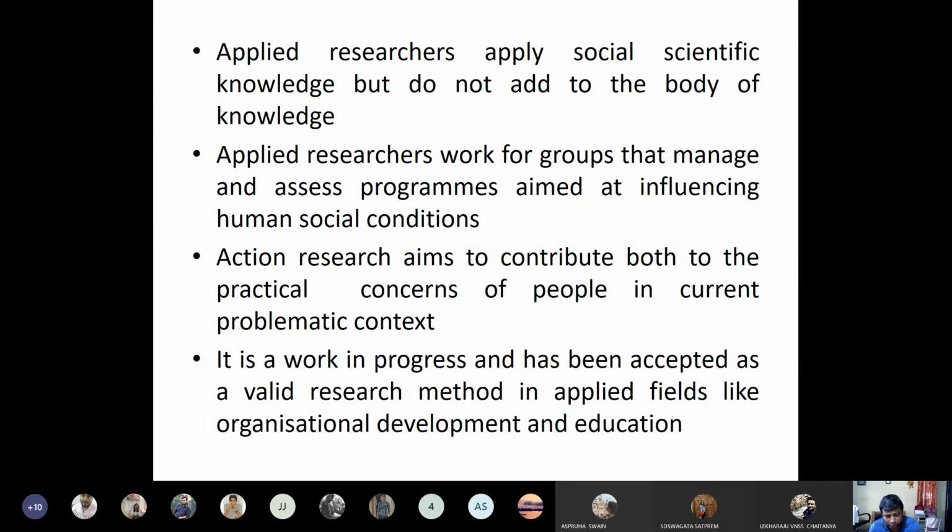I'll just tell you one example from my own experience of action research. When I started my career within a donor agency, they were mostly also working as an implementing agency with a partnership board. So there is a tribe called the Chenchu tribe in the Srisailam Tiger Reserve area, recently in Telangana state.